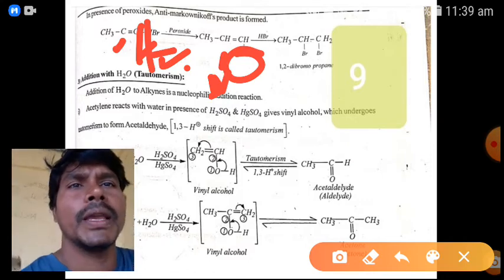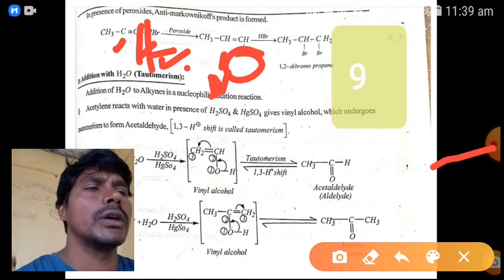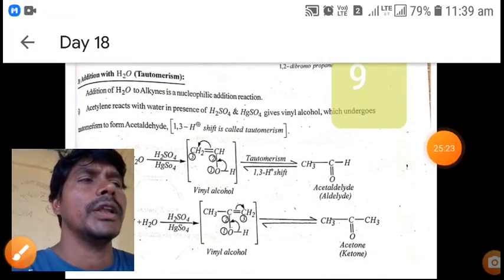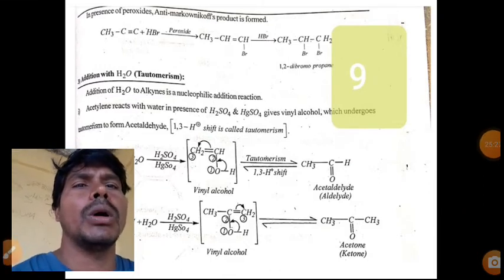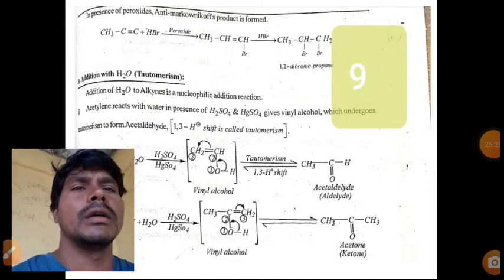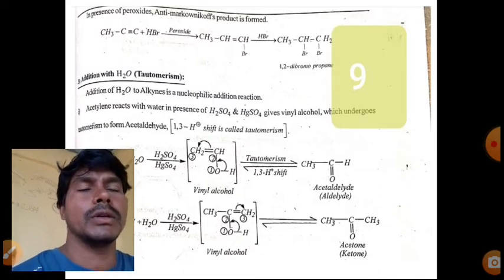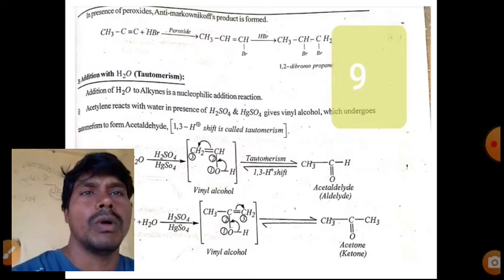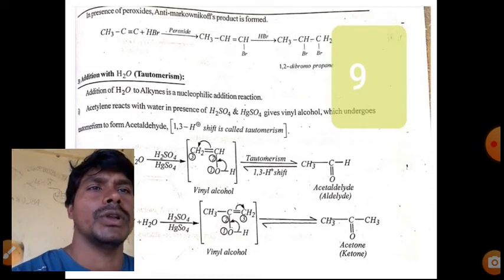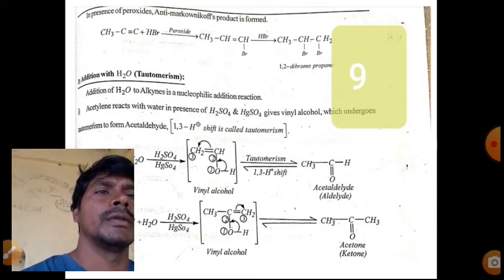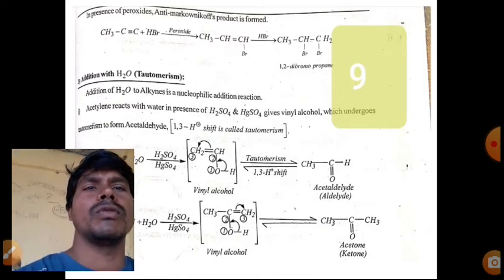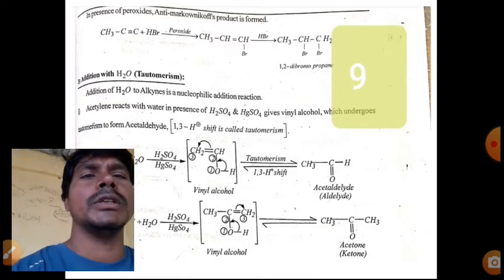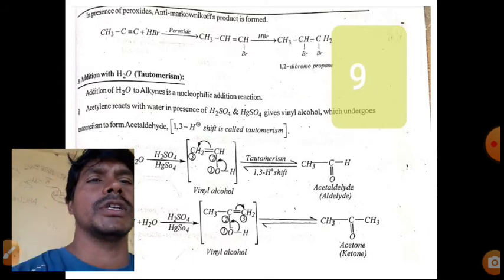So next one, addition with H2O. This is a very important reaction, H2O. Addition of H2O to alkynes is a nucleophilic addition reaction. So acetylene reacts with water in the presence of H2SO4 and mercuric sulfate and gives vinyl alcohol, which undergoes tautomerism to form acetaldehyde. Tautomerism is also simply called a 1,3 hydrogen shift.